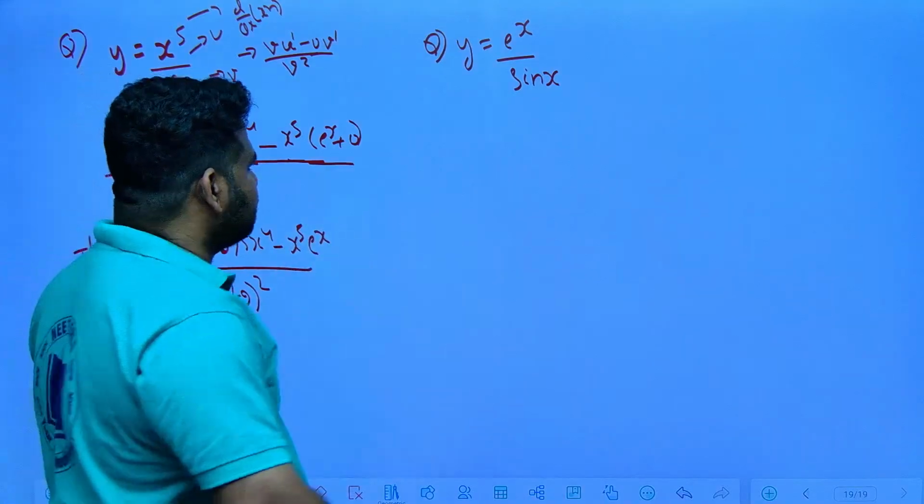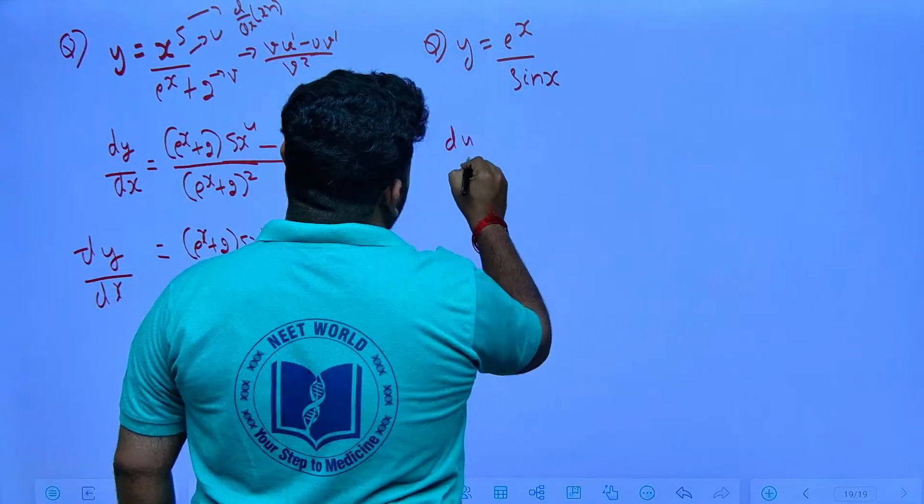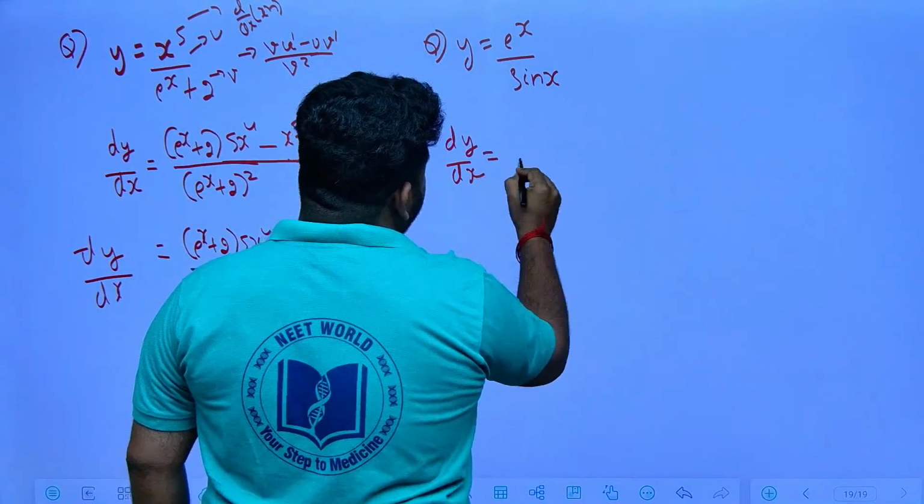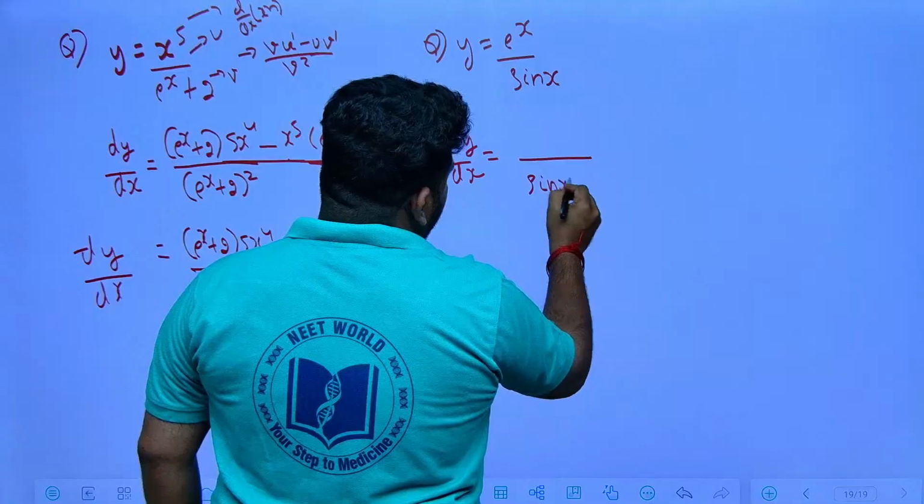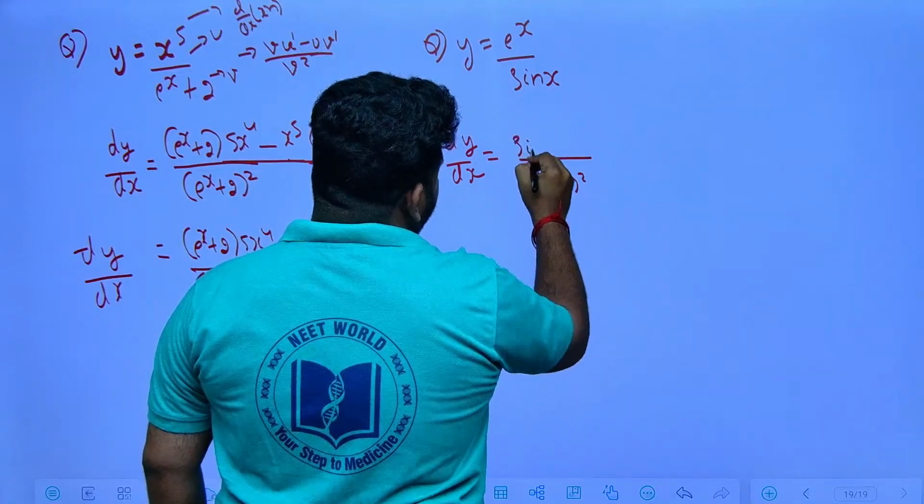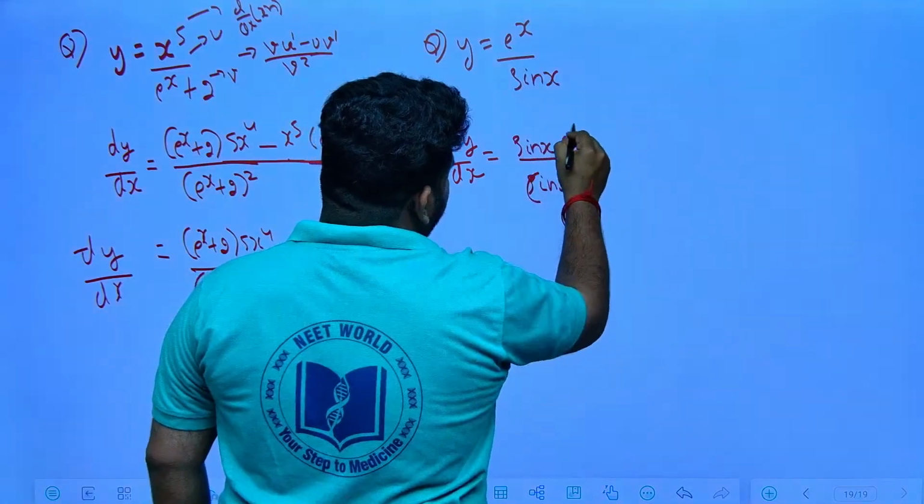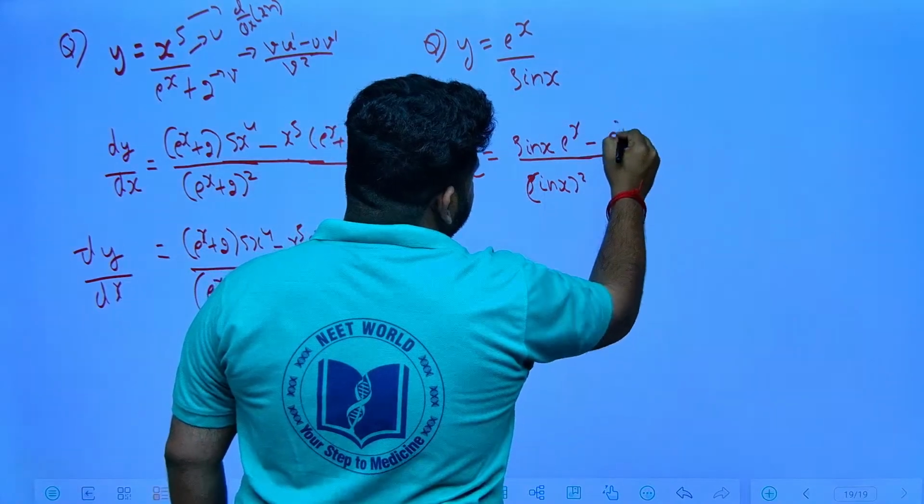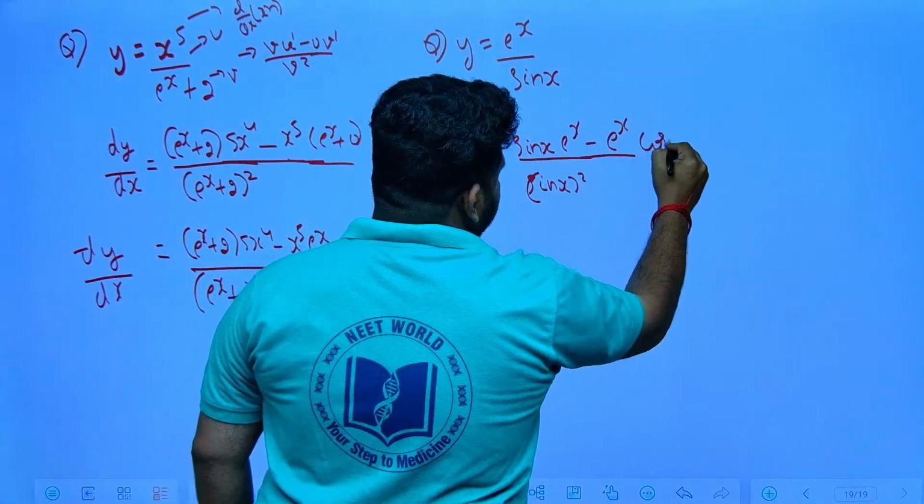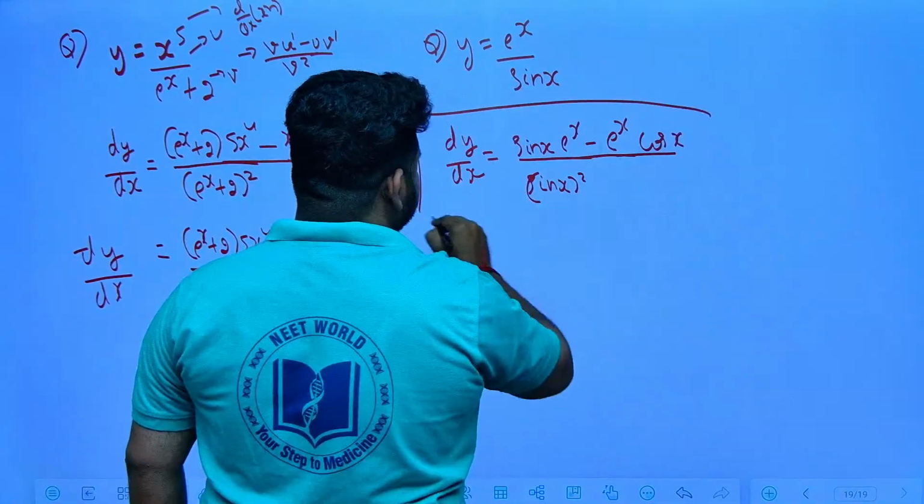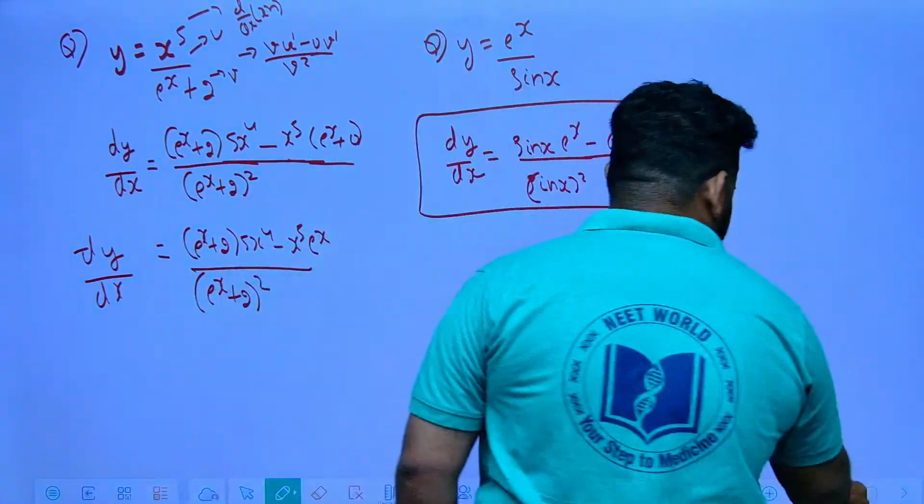Now let us see one more question on the u by v rule, where you should find dy by dx of this. So denominator keep it as it is, sin x whole square. Keep this sin x as it is. The derivative of e power x is e power x, minus e power x, keep it as it is. Derivative of sin x is what? Cos x. This is the final answer, friends. This is how we can solve this question.